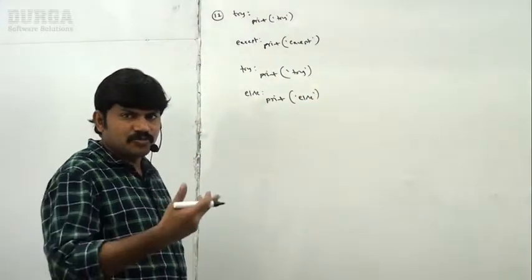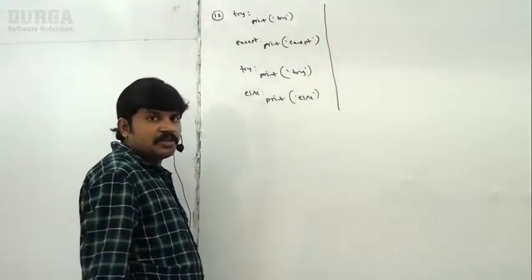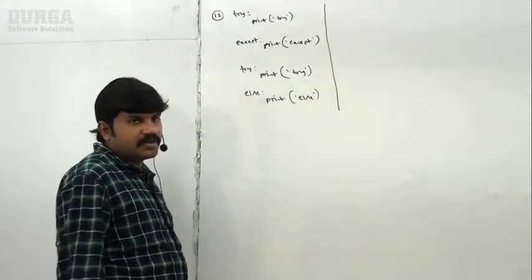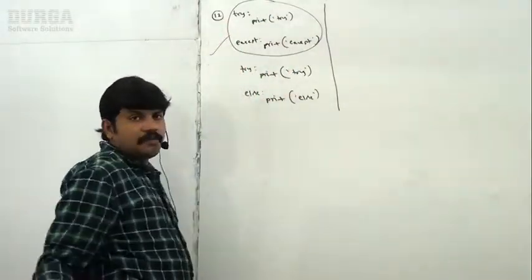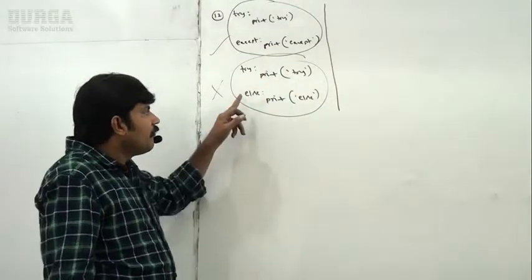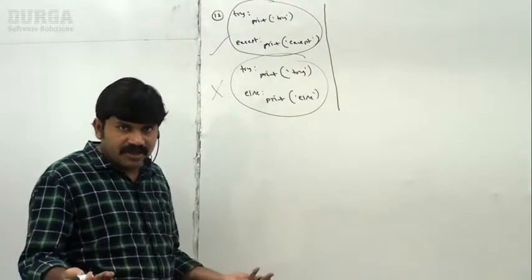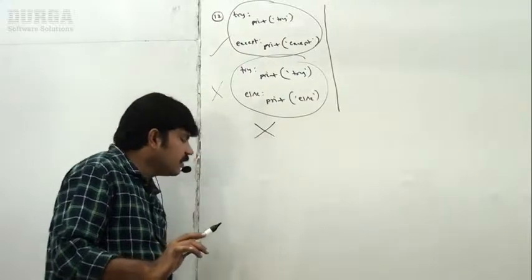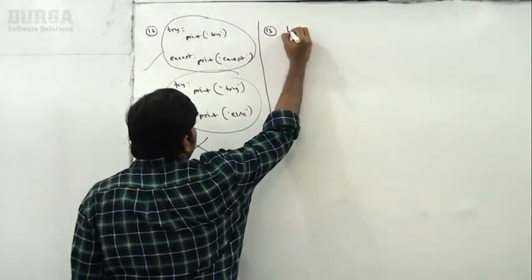Yes, your knowledge is enough to answer this one. This one is 100% sure: it is an invalid combination. What is the reason? Try except up to this is valid, but try else is invalid, because whenever we are writing else, except must be required. You didn't write except, that's why it is an invalid combination.